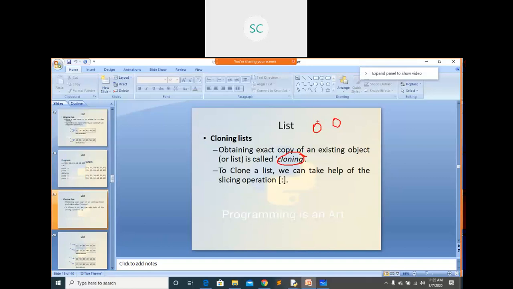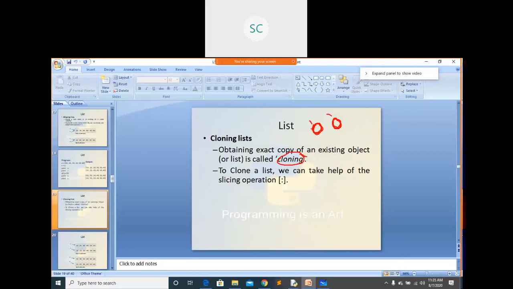By using this object you are going to clone another object. These two are different objects now. This is one object and this is one object. If I did some modifications on this object, it won't affect this object. Both are different objects, I have just cloned that object.